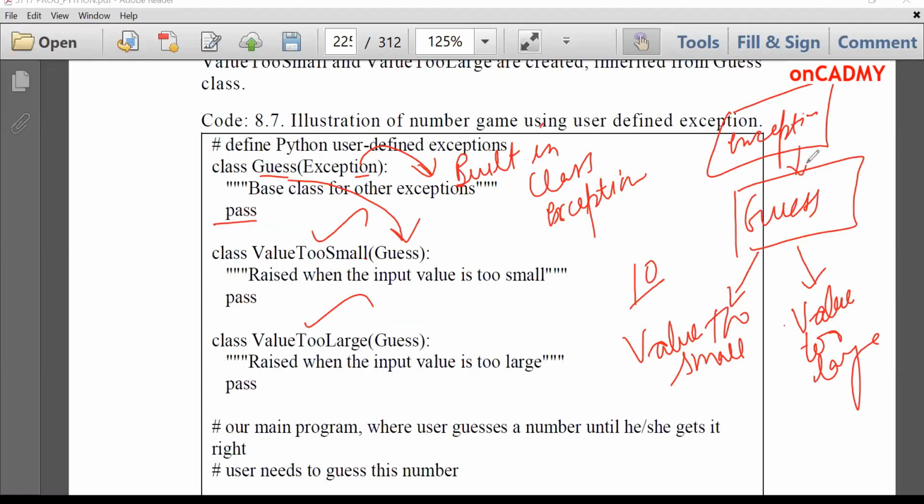And Guess is being derived from the Exception class. Fine. So in total there are 4 classes. This is a built-in class, but these 3 are user defined classes. And we'll write pass over here. Similarly, ValueTooLarge derives from Guess, and we'll write pass over here. So these are merely declarations of classes.